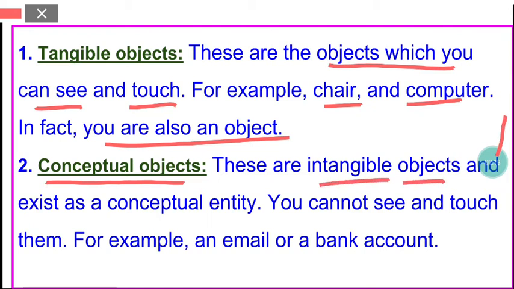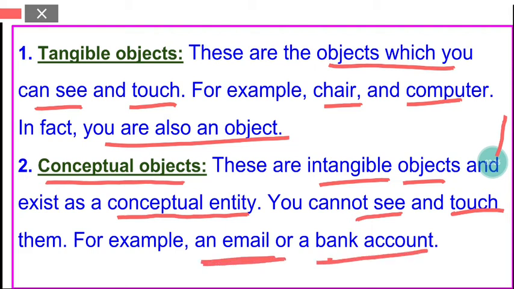Intangible or conceptual objects exist in this world as a concept. They don't have any physical reality. You cannot see them or touch them. For example, your email, your bank account, all these are conceptual objects.